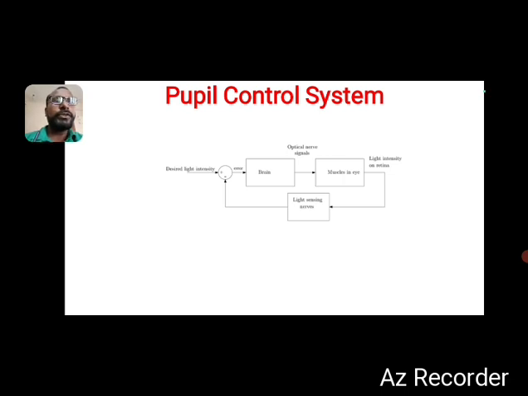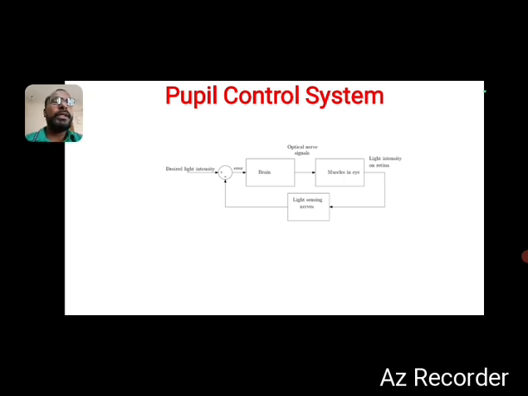The error which is produced, that is when comparing, if there is any difference, the error will occur, and that error value will be given to the brain, okay. The brain makes the decision based on the comparison error, and the decision is given again to the muscles in the eye.